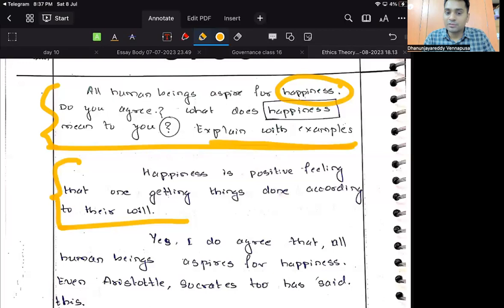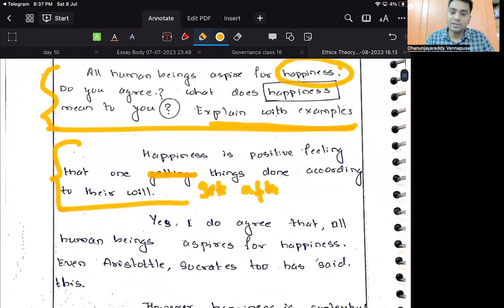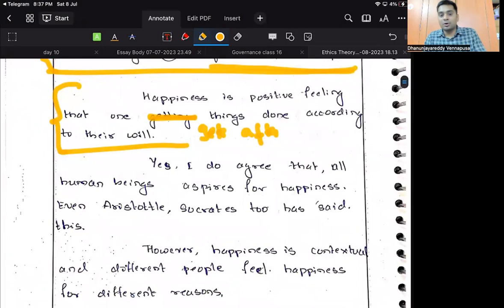Happiness is the positive feeling that one gets after doing things according to their will. So please ensure grammatical errors should not be there, guys. Yes, I do agree that all human beings aspire for happiness. Even Aristotle, Socrates too said this, right?